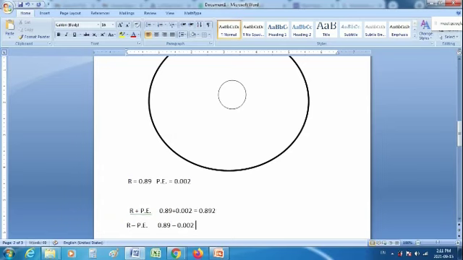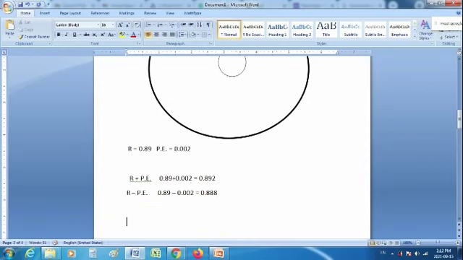And the second one will be 0.888. So these two values are giving me a kind of range, 0.888 to 0.892.